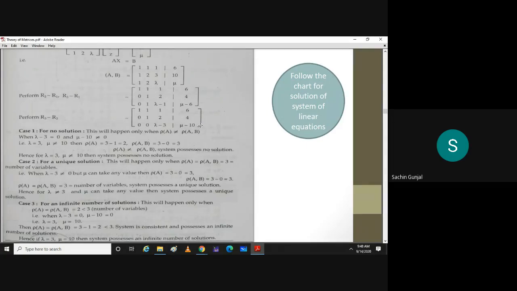And what will be the rank of A in that case? 2. And what will be the rank of A augmented B? 2. Okay, all right. So here it is mentioned, if lambda equals 3 and mu equals 10, then this complete row will be 0 and the rank of A and rank of A augmented B will be 2, which is less than 3, where 3 is the number of variables. In that case, the system will have an infinite number of solutions. All right. Is the third case clear?